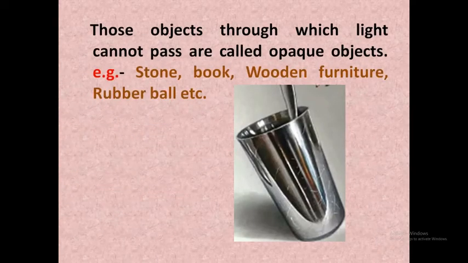So what are opaque objects? Those objects through which light cannot pass are called opaque objects. For example, stone, book, wooden furniture, rubber ball, etc. are some of the examples of opaque objects. They do not allow the light to pass through them.